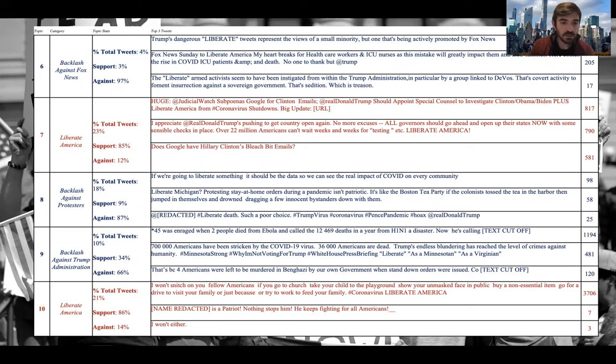And so to look at the two topics in a little more detail, as you can see, even though there's only two topics that are predominantly supportive of the protest, over 40% of the total volume of the tweets that were analyzed were related to these two topics. So even though it was more centralized in terms of topic or theme, it still takes up over 40% of the data set.